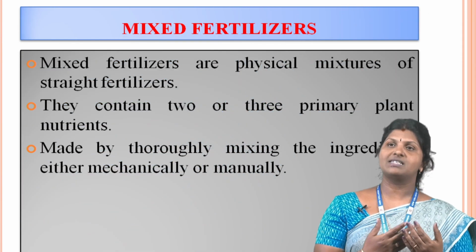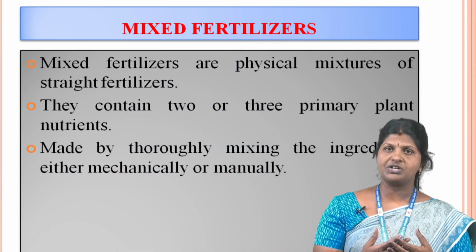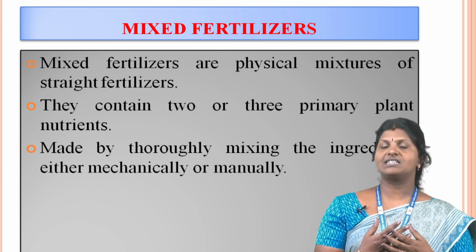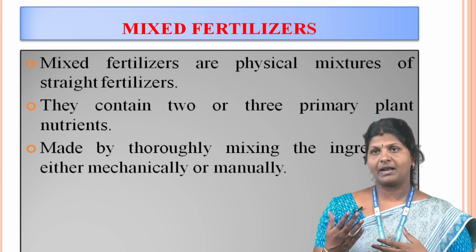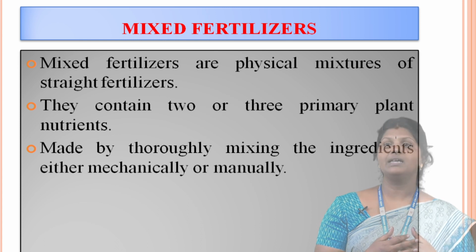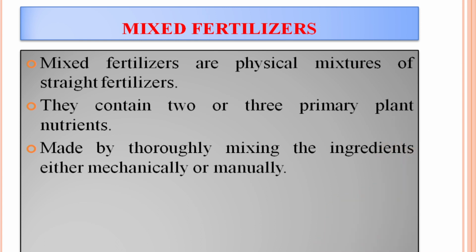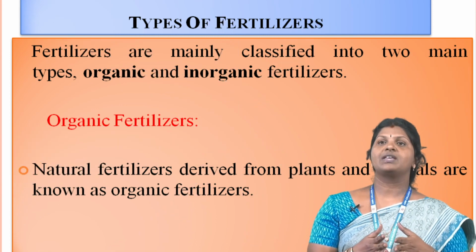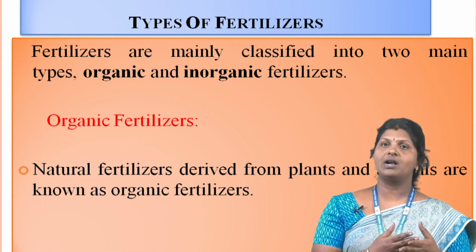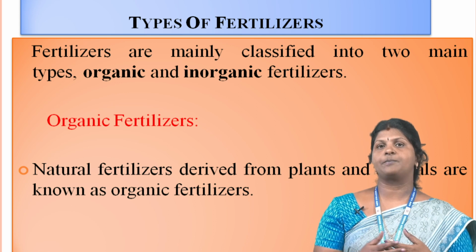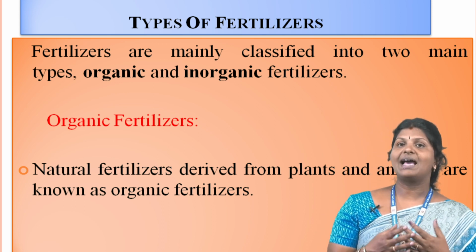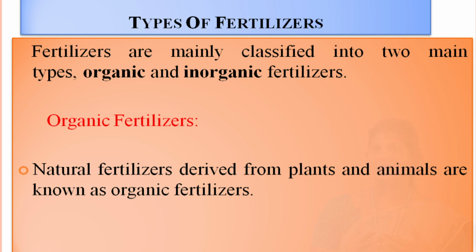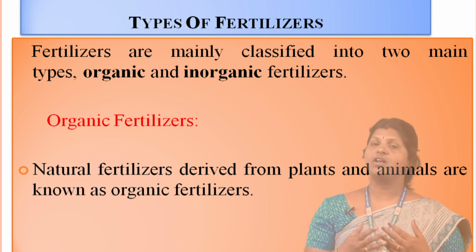Then last, mixed fertilizer, a physical mixture of straight fertilizers. They contain 2 or 3 primary plant nutrients made by thoroughly mixing the ingredients either mechanically or manually. The types of fertilizer are classified into 2 main types, organic and inorganic fertilizer. The organic fertilizer: natural fertilizer derived from plants and animals is known as organic fertilizer.